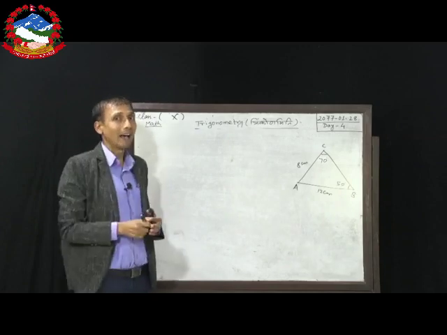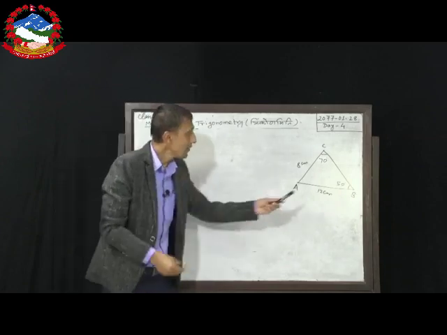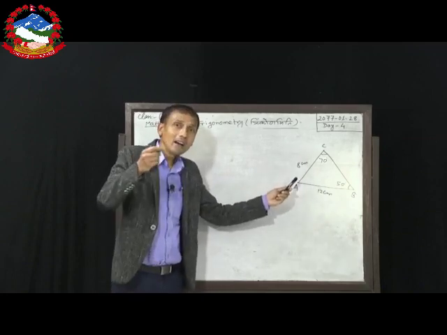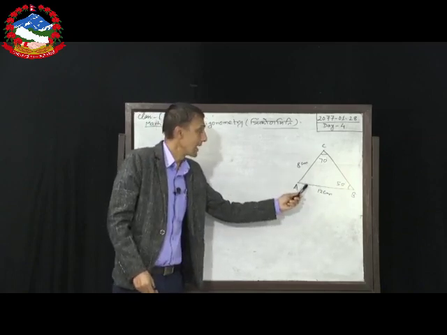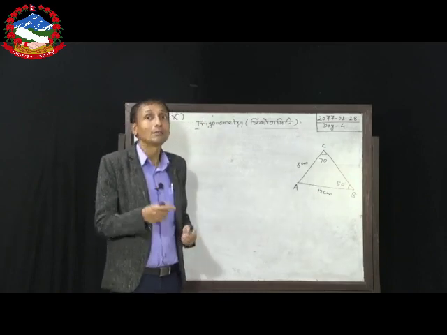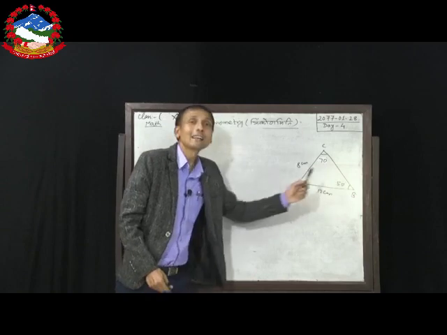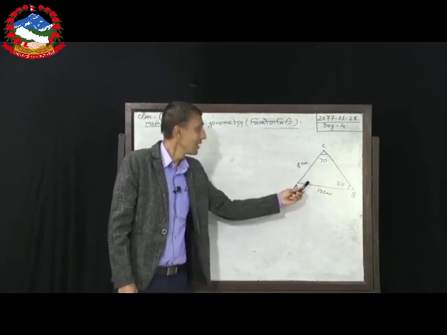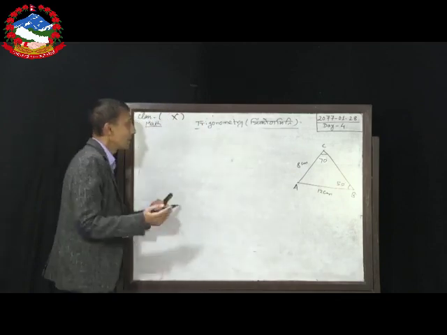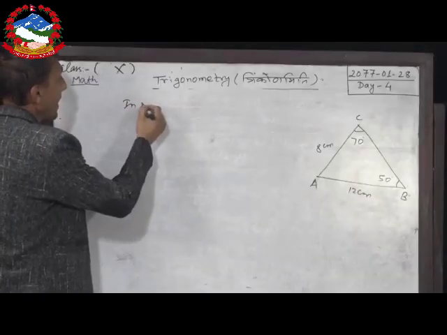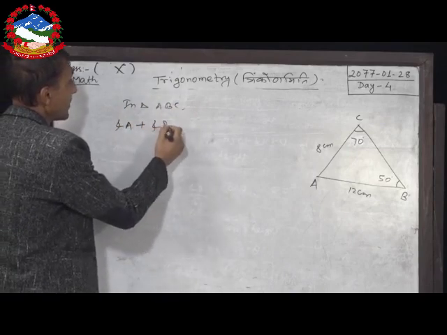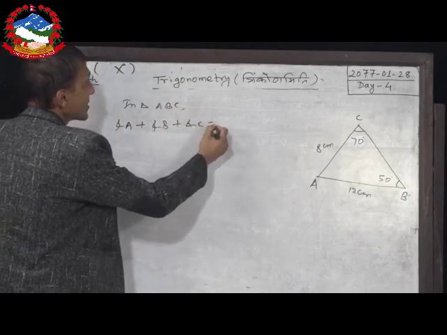So, in that formula I have explained that if any two sides are given, then angle made by these two sides, that means here angle A, also must be given. But unfortunately, only 2 angles are given. So, first of all, we have to find this angle A.